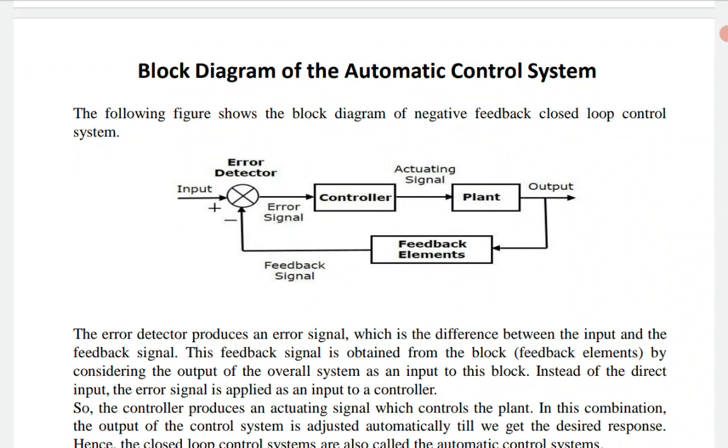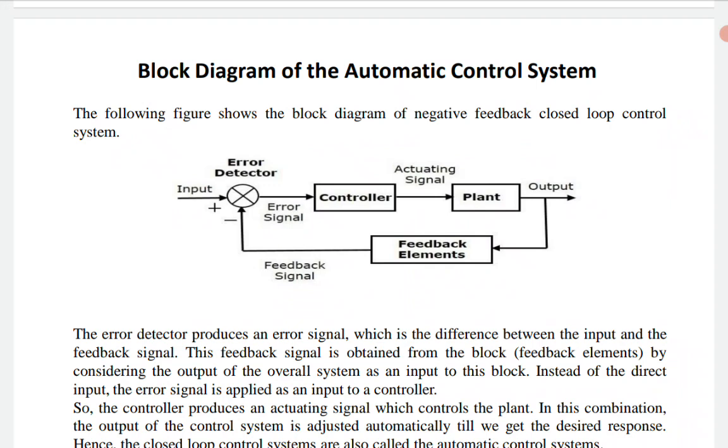With the help of the error detector and taking help from the feedback signal which comes from the feedback elements, the error signal is generated and that signal will pass through a controller. Correspondingly an actuating signal is generated, and that actuating signal will pass through a plant which generates the output. Some portion of the output will pass through the feedback elements, by which the feedback signal is generated, and again it will work to minimize the respective error. So these things will be going on.